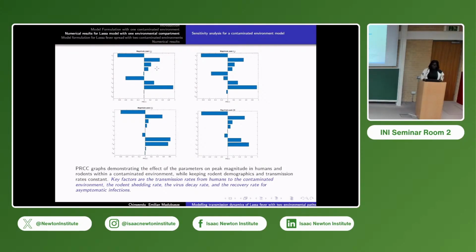result here. We now see that this is, of course, the mu view, which is like the clean environment, and it will still be very sensitive for the magnitude. But then we have here that the recovery rate of the asymptomatic infected is very sensitive, meaning that the more asymptomatic infected people recover, the more the disease will actually reduce in the environment.